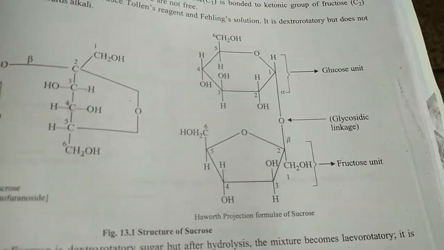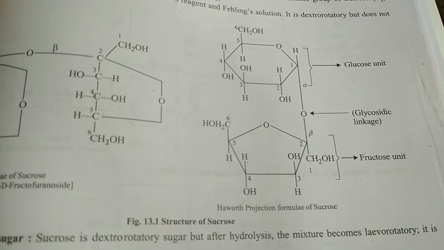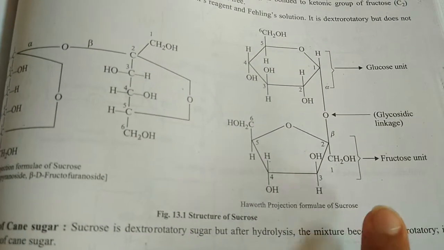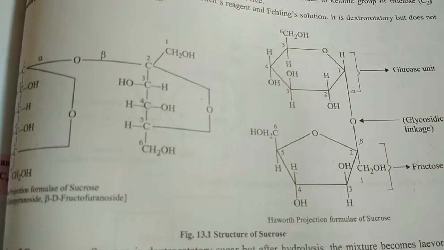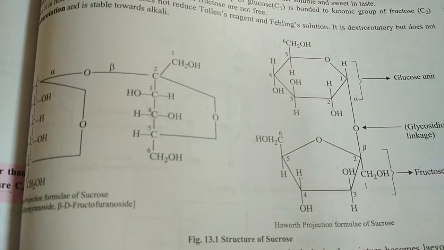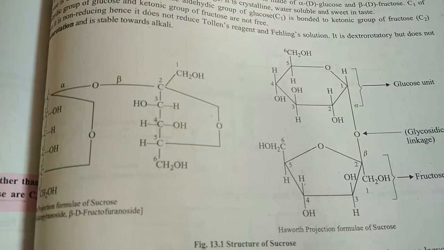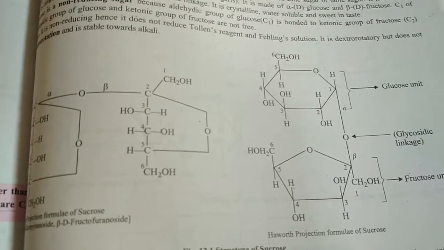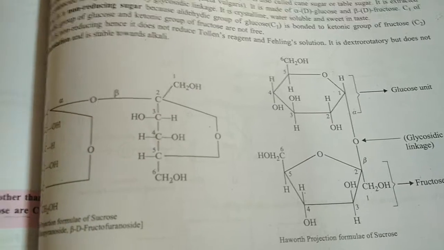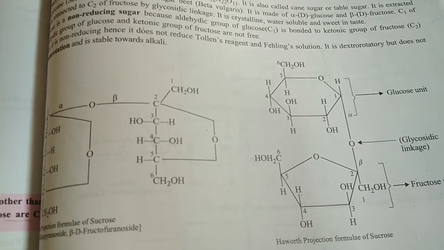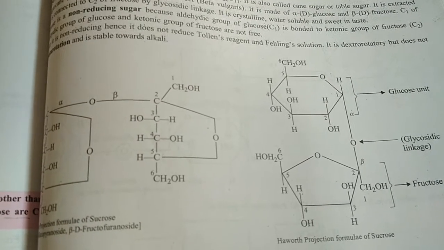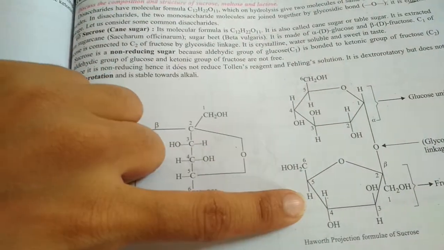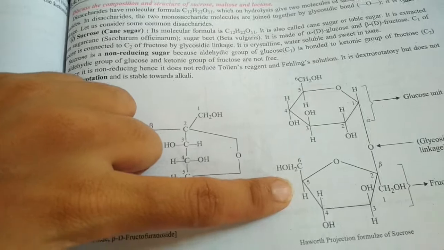Okay. A very important question that comes from this topic is why sucrose is called a non-reducing sugar. Tell me, what do you mean by reducing sugar? I already told you the definition of reducing sugar in the previous video, if you have watched that video. Reducing sugars are the sugars which can reduce Tollens' reagent and Fehling solution. But this sugar is not able to reduce Tollens' as well as the Fehling solution.